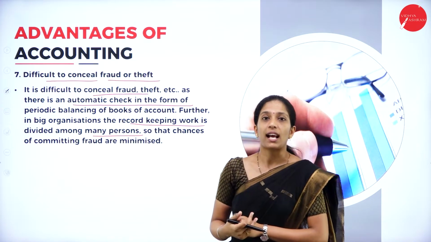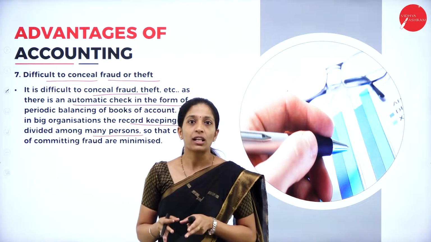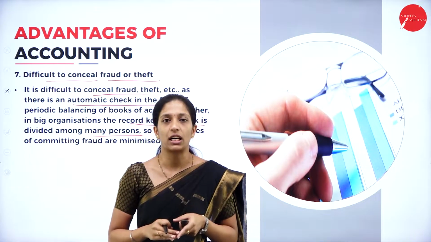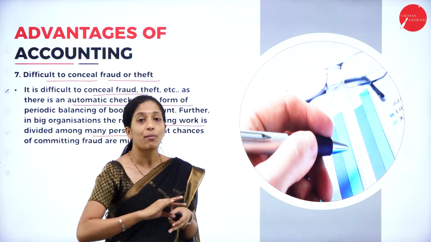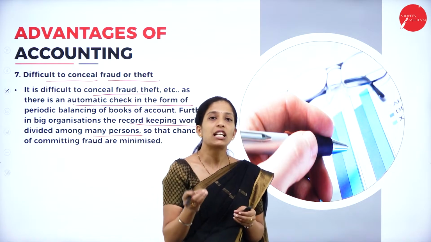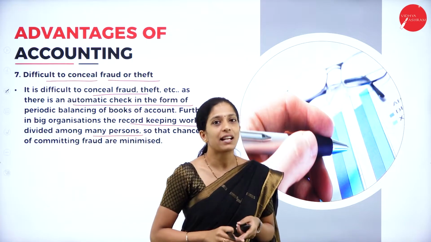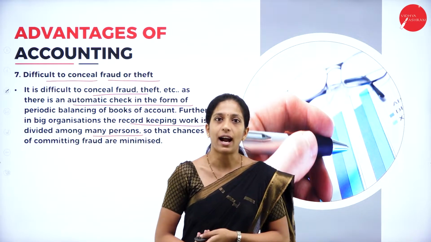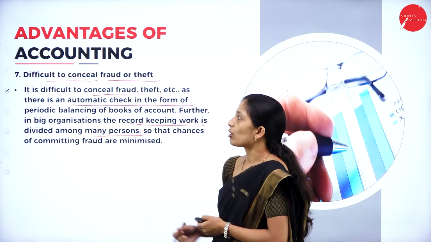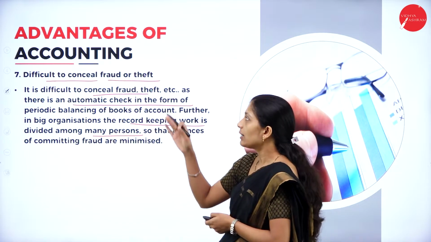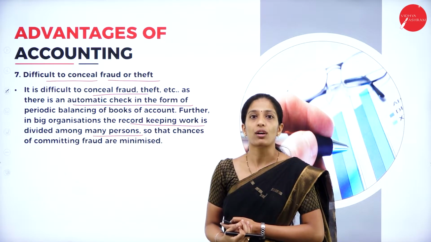Because in a big organization, a single accountant cannot maintain the books of account. So the work will be divided among a number of accountants, and each will be assigned a particular work. Thereby there is less chance for these types of activity. This is also one of the advantages here. It is difficult to conceal fraud or theft.